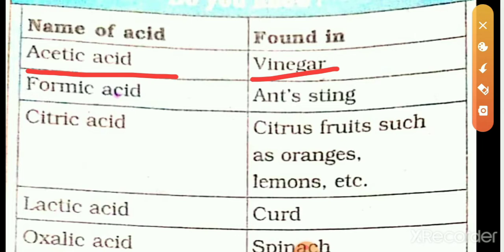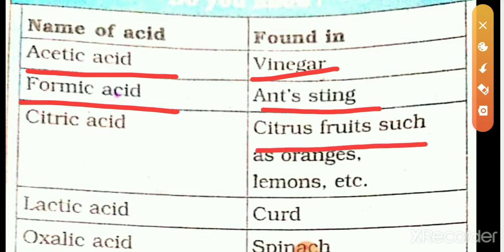Ant sting contains formic acid. Citrus fruits such as oranges, lemons, etc. contain citric acid. So, which acid is present in oranges and lemons? Citric acid is present in oranges and lemons.